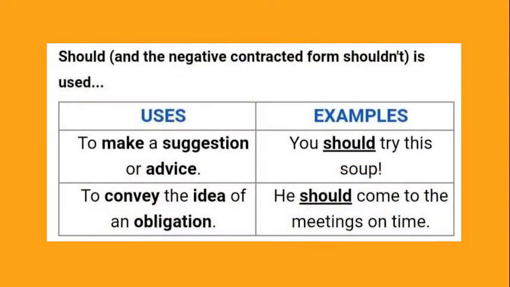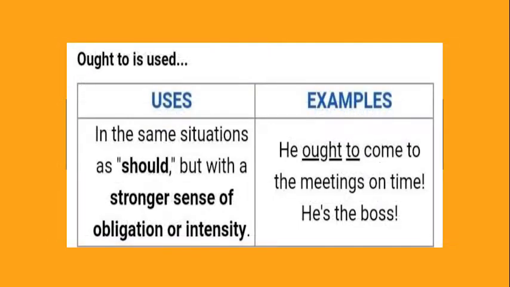The modal verb should conveys the idea of an obligation. So, what is an obligation? Obligation is the moral duty or commitment that a person is bound to do. Should is also used to make a suggestion. Next, the modal verb ought to is used in the same situations as should, but with an even stronger sense of the obligation. For example, he ought to do his homework on time.